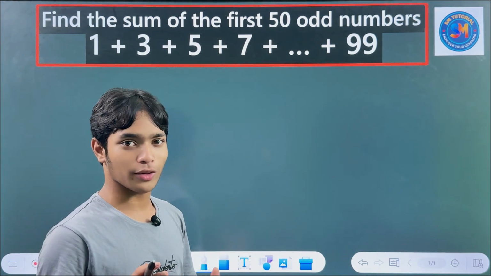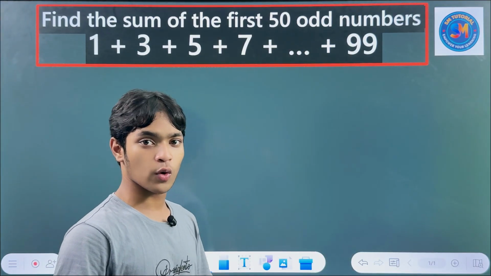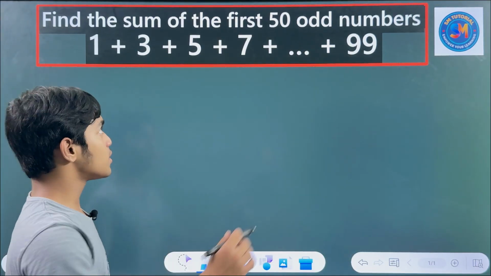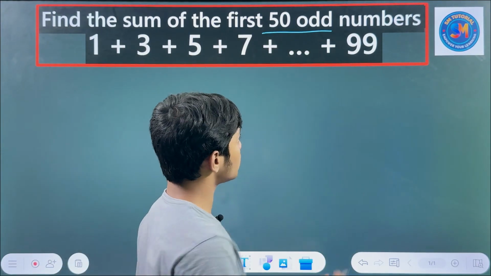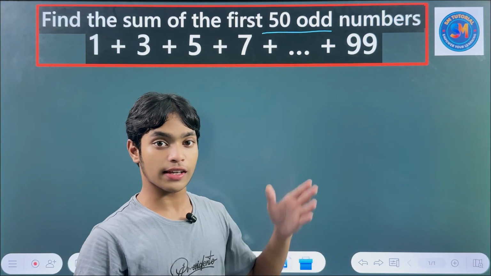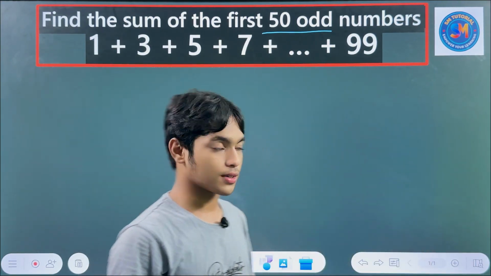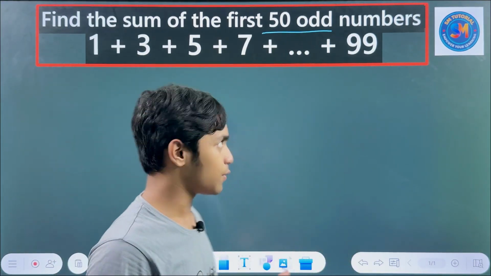Anyway, if you know the formula you can solve it. For those who don't know the formula, I am telling you now. So what is the question? Find the sum of the first 50 odd numbers. In my previous video you saw even numbers, but this is odd numbers. If you know the formula, you can solve it in any way.